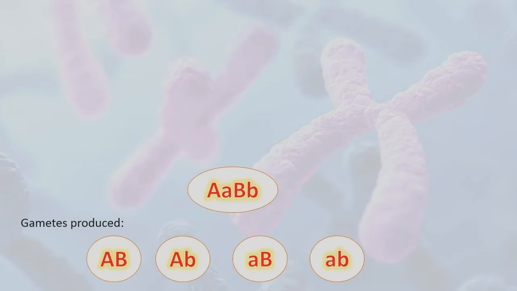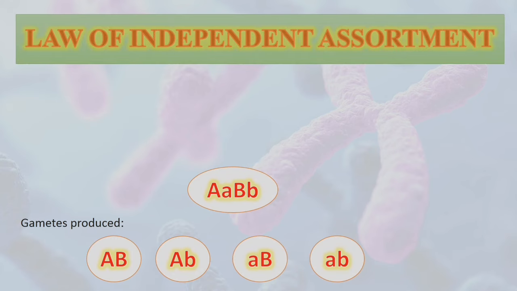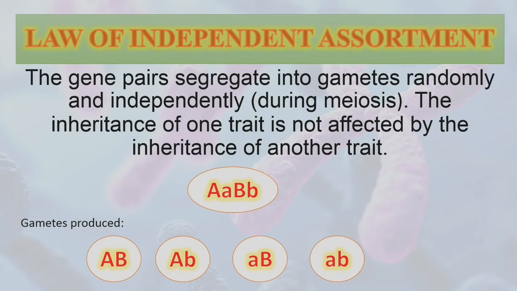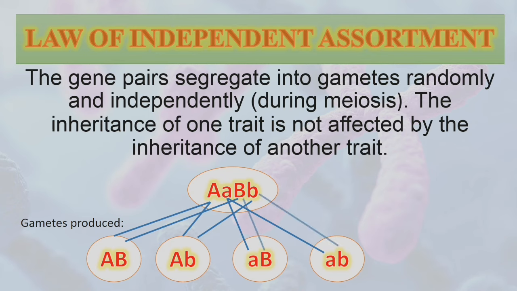And lastly, the law of independent assortment. Law of independent assortment states that the gene pairs segregate into gametes randomly and independently during meiosis. Halos parehas to nung kanina. The inheritance of one trait is not affected by the inheritance of another trait. So this is how the traits are distributed in the production of gametes.